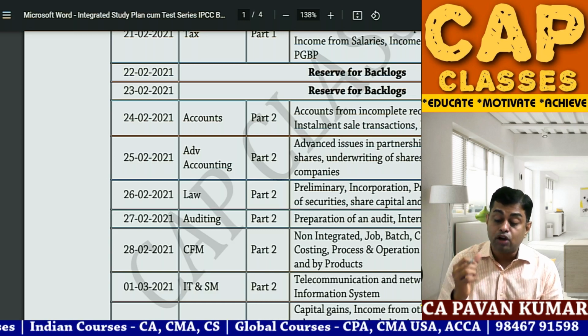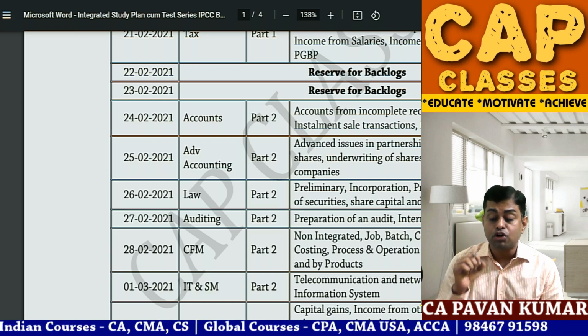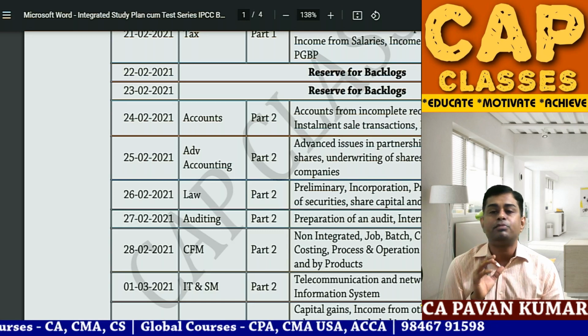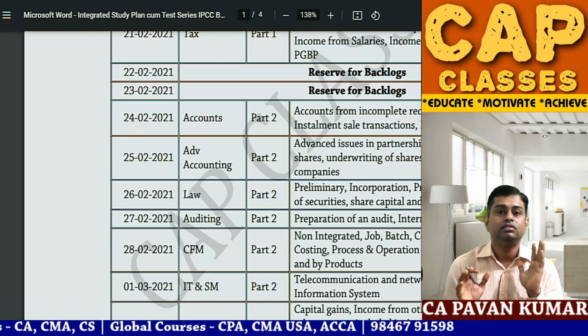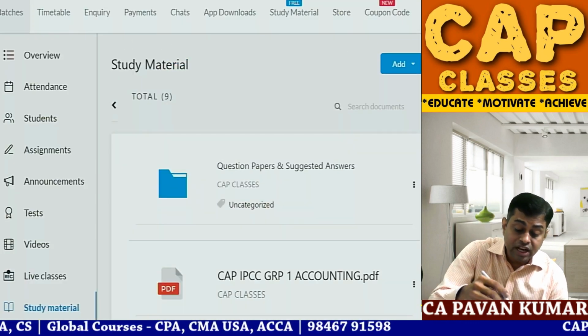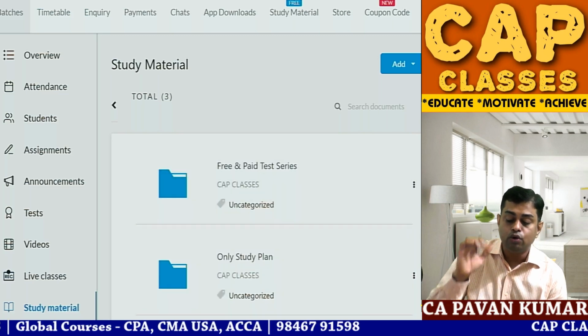Part 2. What is part 2? Non-integrated, job costing, batch costing, contract costing, operating costing, process and operation costing, joint products and byproducts. Full day, you need to read this. Like this, a plan is prepared. Now, Pawan sir, if I am a new syllabus student, go into new syllabus.